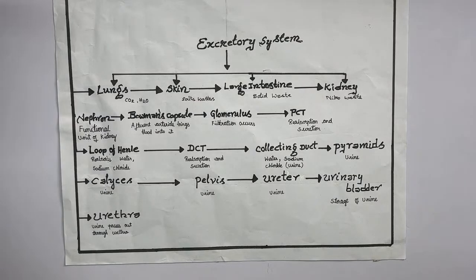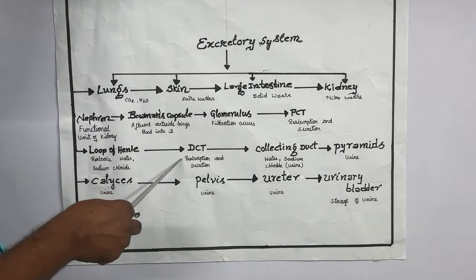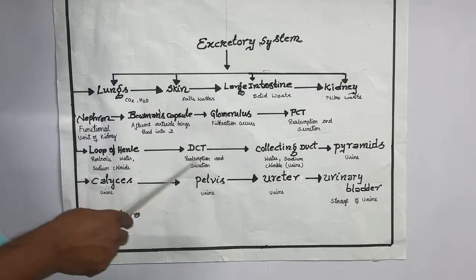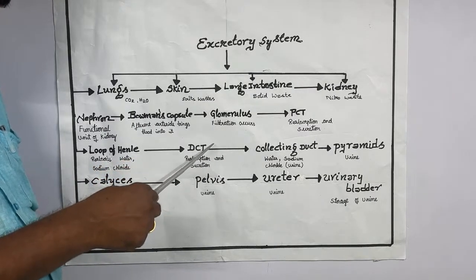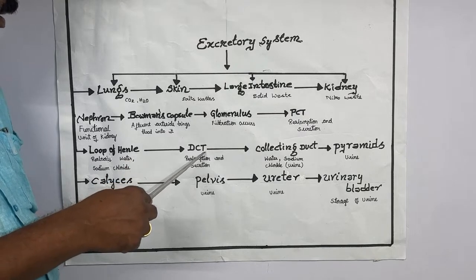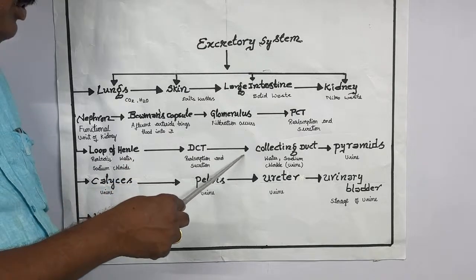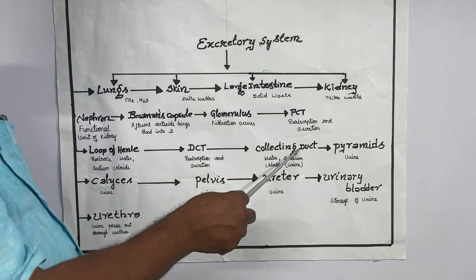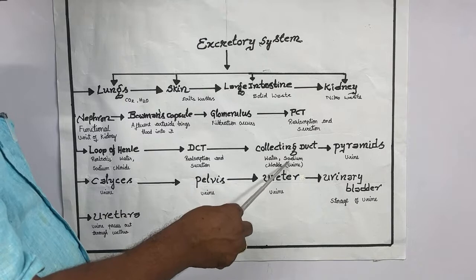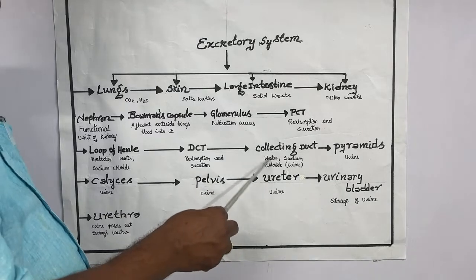Thereafter, the major function of the DCT is to remove toxic and other important substances, and this goes to the collecting duct. In the collecting duct, water comes out first, and then solid wastes settle there.